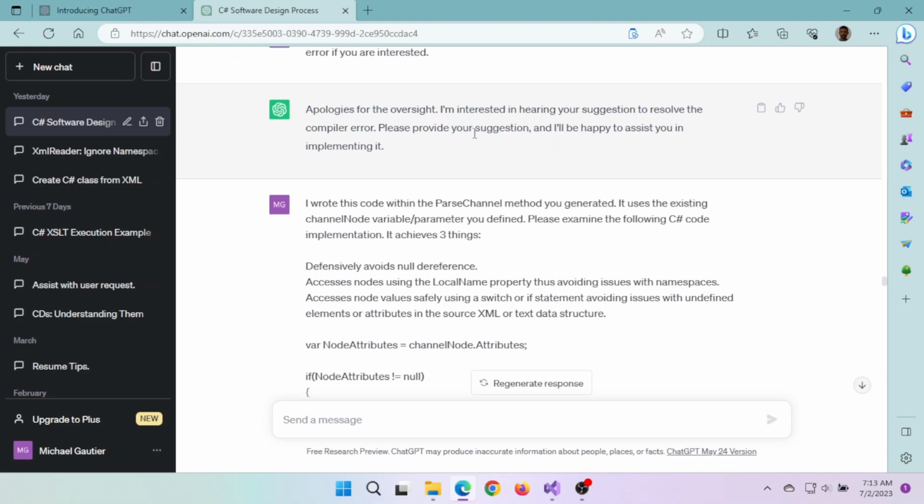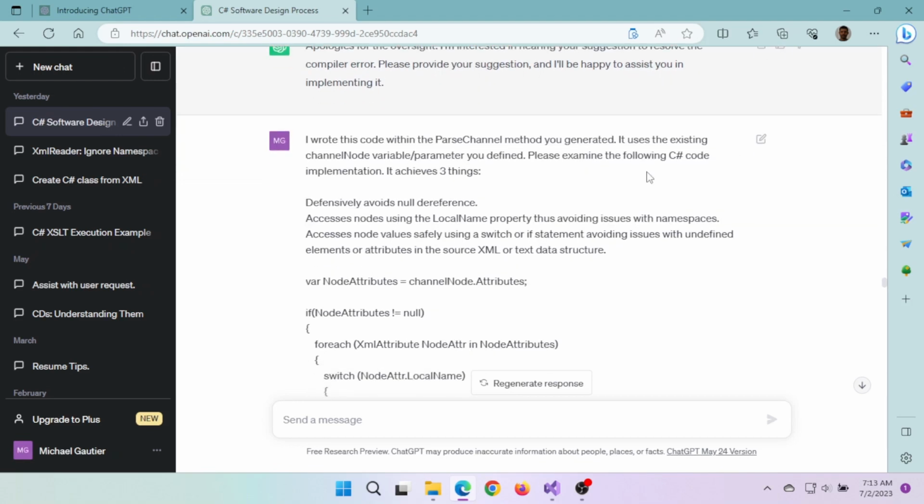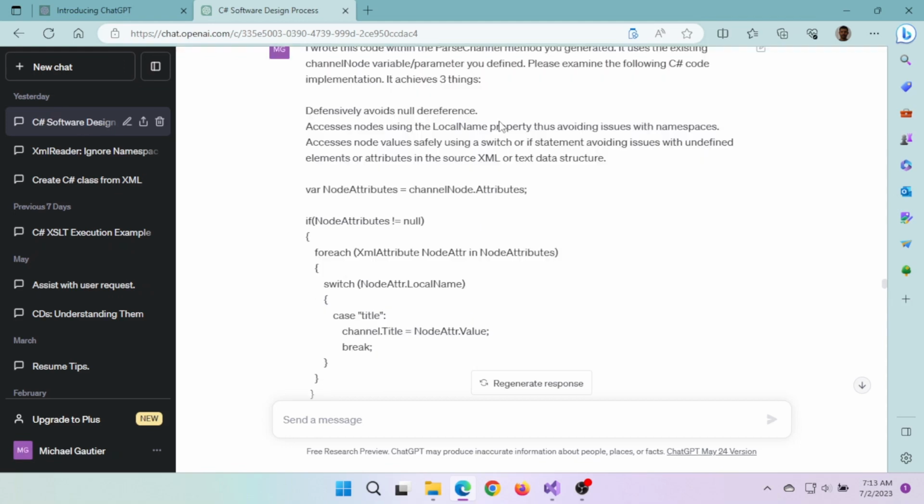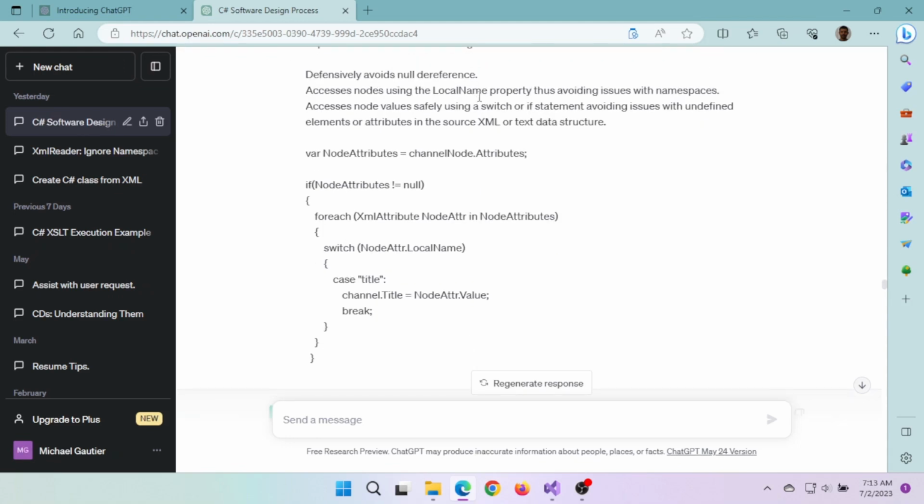So I said, let me write some example code that illustrates where I think it should go, or at least a direction it should go, that would be more productive in terms of code that will compile successfully in Visual Studio and code that will avoid various issues, as I alluded to earlier, right?